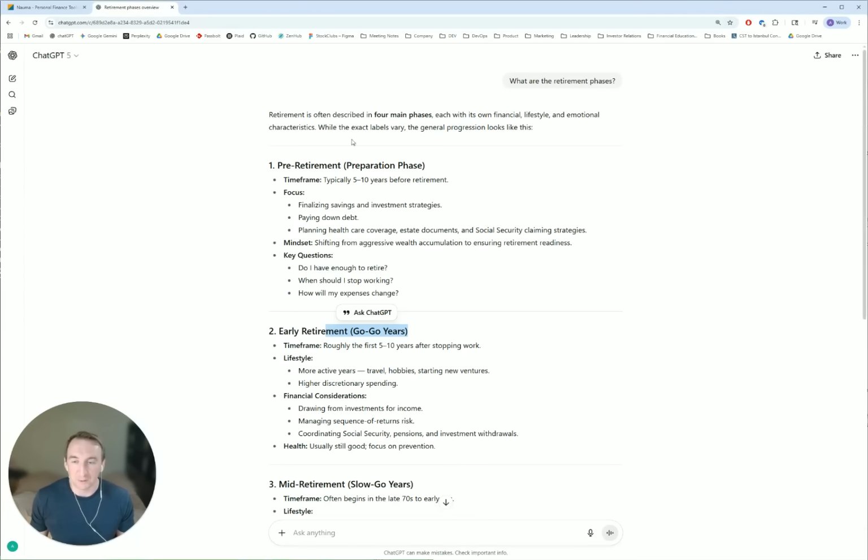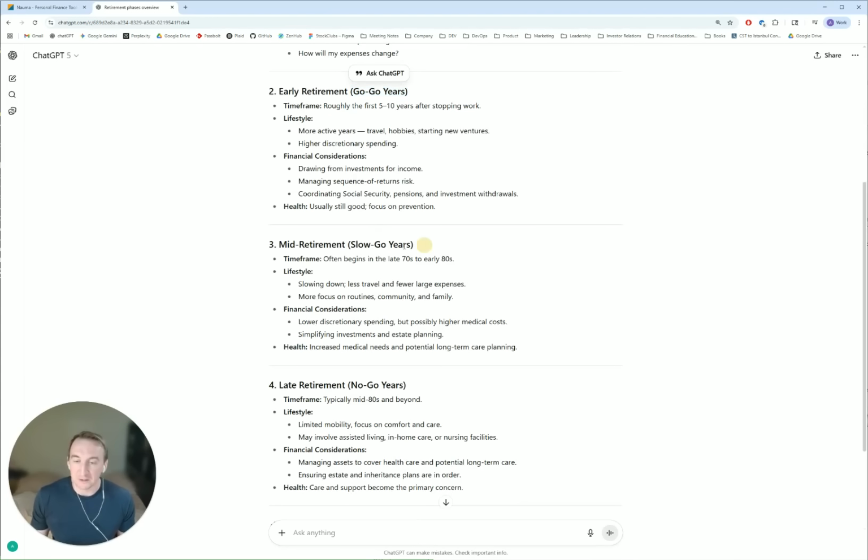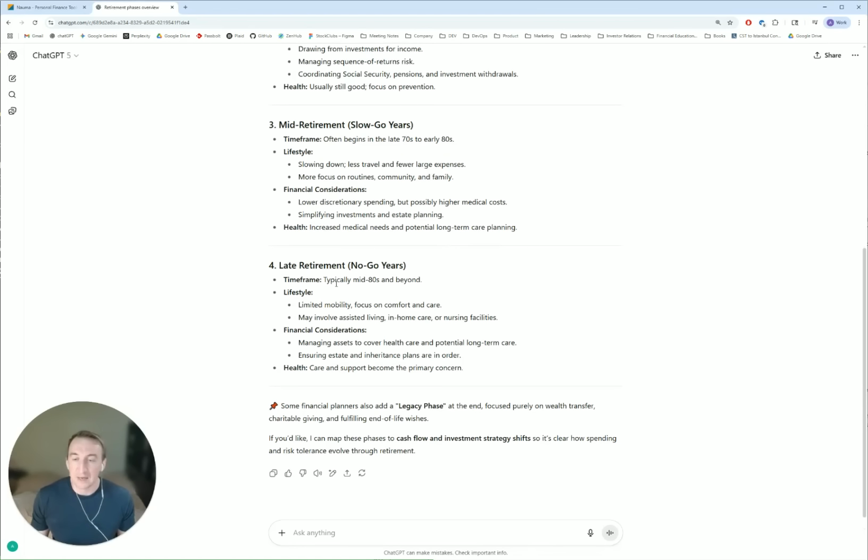When it comes to retirement, normally there are a few stages or phases. It all starts with early retirement, or call it go-go years, when expenses normally go up and people start to travel, have different experiences, and their expenses are higher. Then mid-retirement is normally called slow-go years. That often begins in the 70s, 80s, and this is where people start to reduce their living expenses. And the late retirement, which typically starts in the mid-80s, is called no-go years.